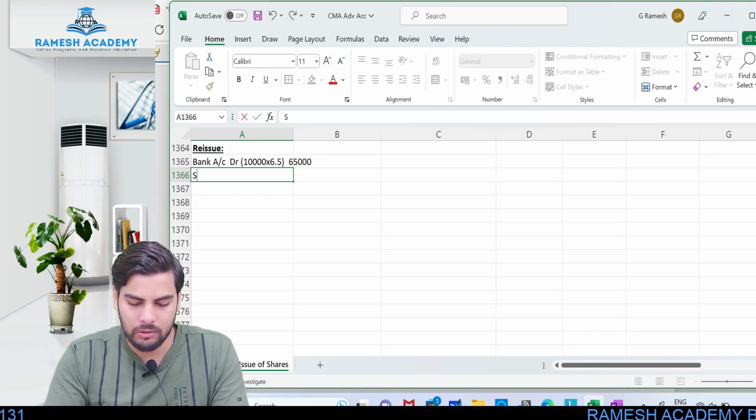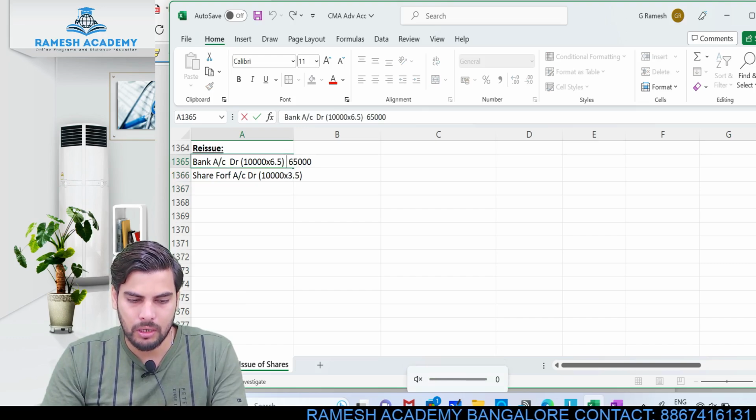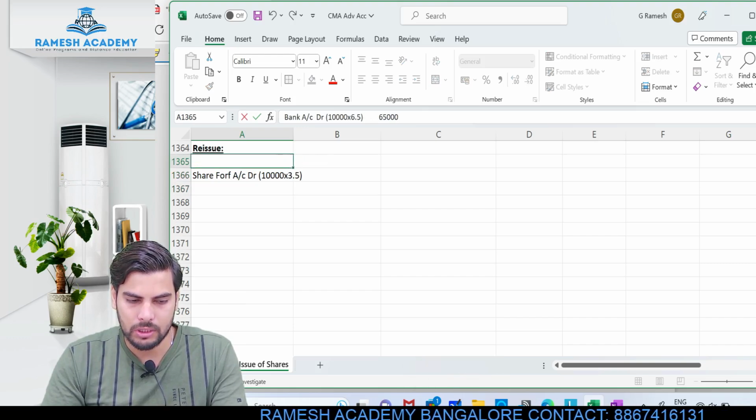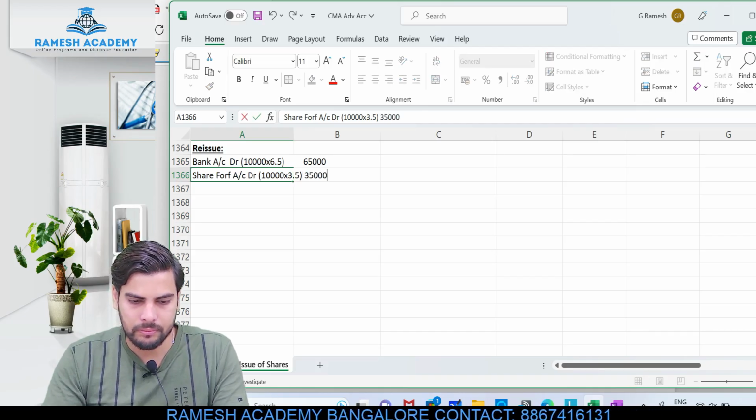Okay, so bank account debit, share forfeited account debit, 10,000 into discount is how much? 3.5. So whatever is the discount amount will be utilized from this particular share forfeited account. Okay, so discount account debit, so this would be like 35,000.